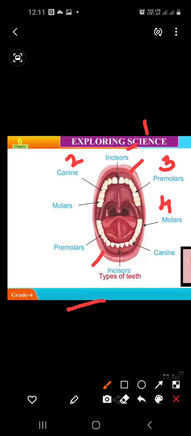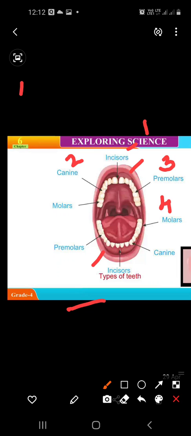So children, here are the types of teeth. The first one is incisor.